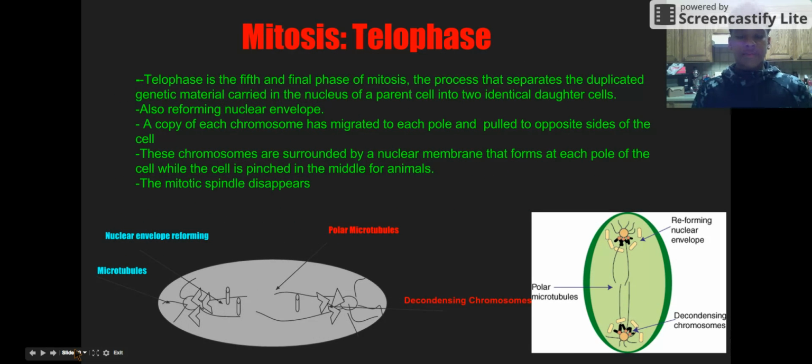Mitosis, telophase. Telophase is the fifth and final stage of mitosis, the process that separates the duplicated genetic material carried in the nucleus of a parent cell into two identical daughter cells, also reforming the nuclear envelope. A copy of each chromosome has migrated to each pole and been pulled to opposite sides of the cell. The chromosomes are surrounded by a nuclear membrane that forms at each pole while the cell is pinched in the middle for animals.